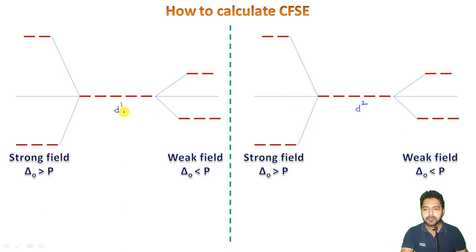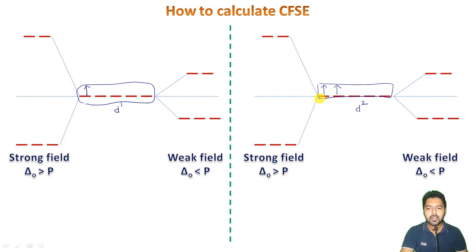Because in this case it contains a single electron, I can simply represent it in this way here. Whatever I have shown here are the degenerate orbitals, in which the energy of all the 5 orbitals is the same. In this case, because 2 electrons are there, it is a d2 configuration, so it is better to show the filling like this. Once again, these are the degenerate orbitals here.